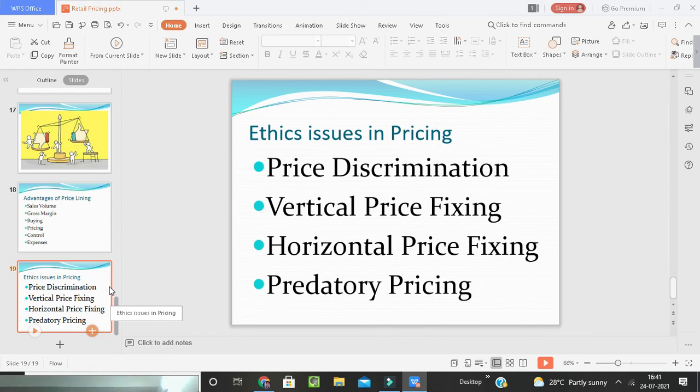Predatory pricing is nothing but establishing merchandise prices to drive competition out of the marketplace. Once again, I repeat, predatory pricing is when a group of merchants establish a price to drive out competition from the marketplace. It is known as predatory pricing.